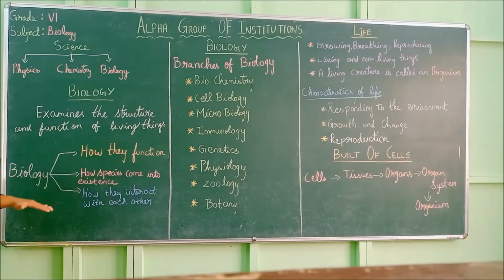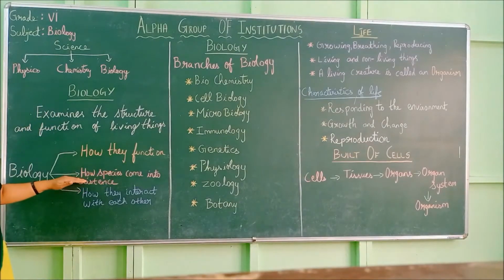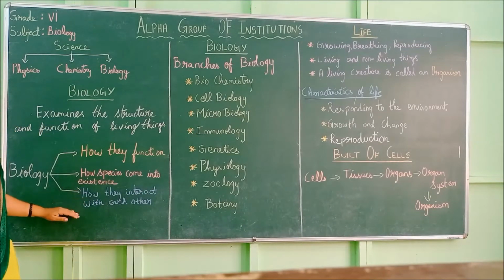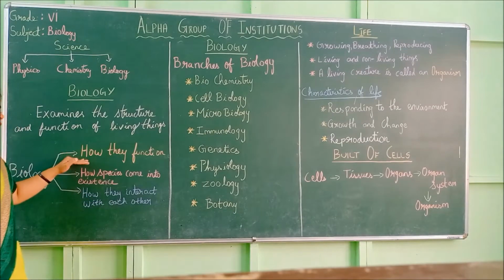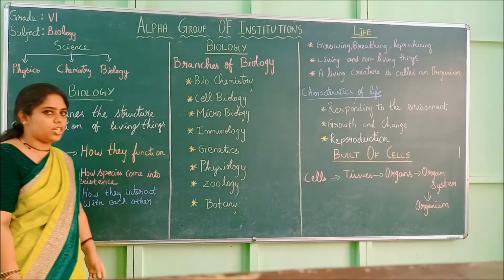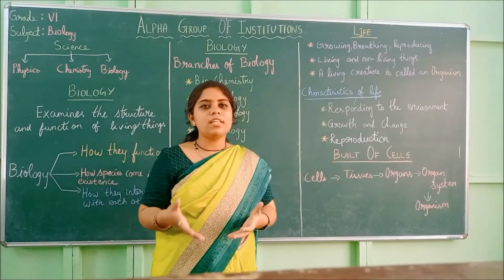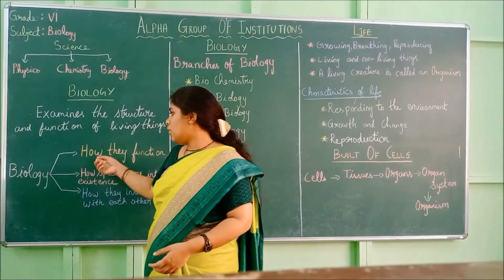Next we will move on to its classification. Biology is divided into 3 types. First is how they function. Second is how species come into existence, and third is how they interact with each other. So first is how they function. So I already said you biology means it is about examining the functions of the living things. So here they say how they function.